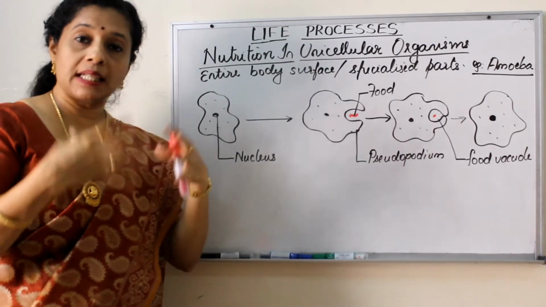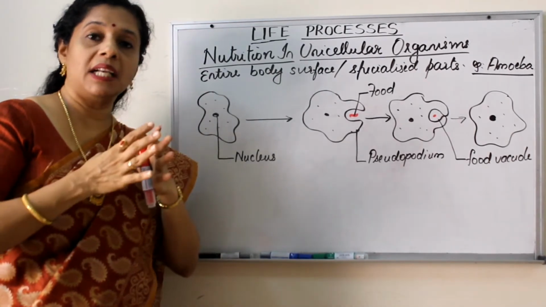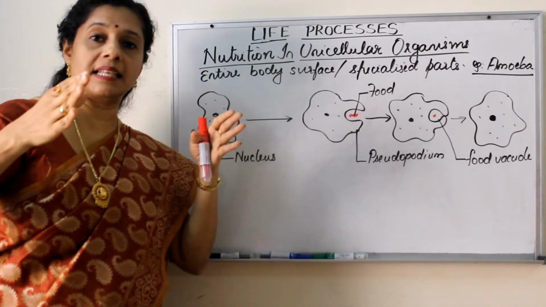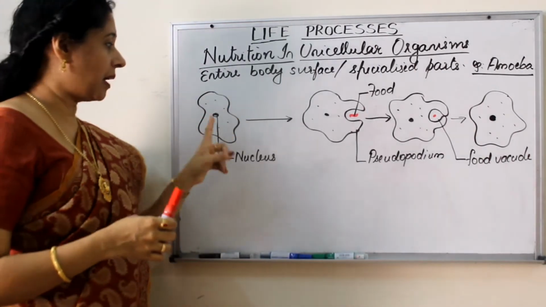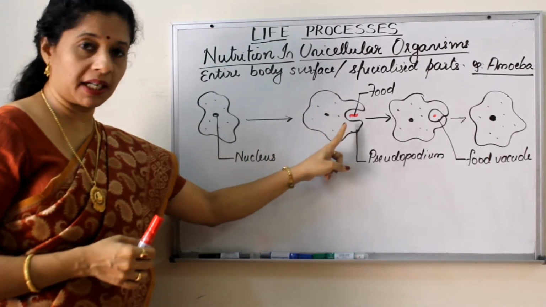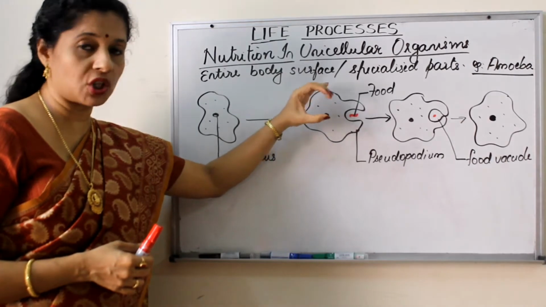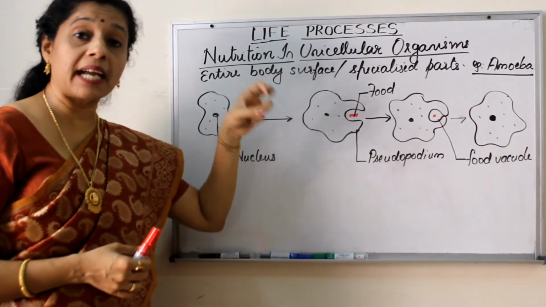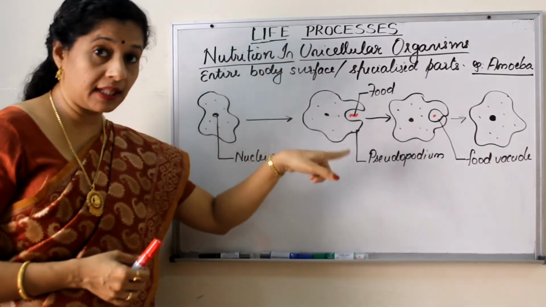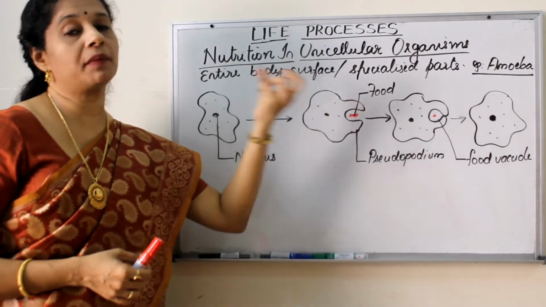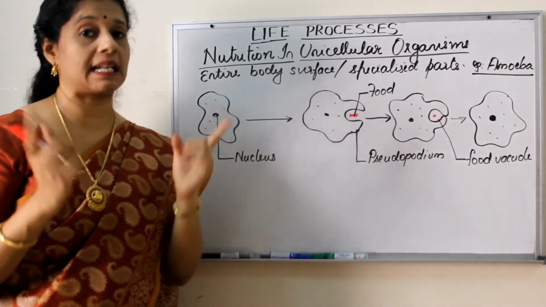Now after using the nutrients, there are of course waste materials. So these waste materials will be brought near the cell surface and will be diffused out into the water. Okay, so when amoeba comes in the vicinity of a food particle, pseudopodia will be extended and the pseudopodia close or join to form a food vacuole trapping the food material inside. Then the food material is digested within the food vacuole, and then the digested nutrients are absorbed and the waste material is removed by diffusion through the cell surface.